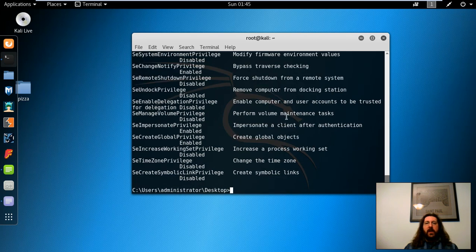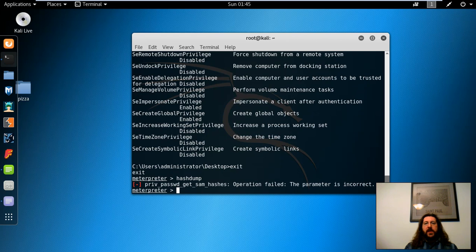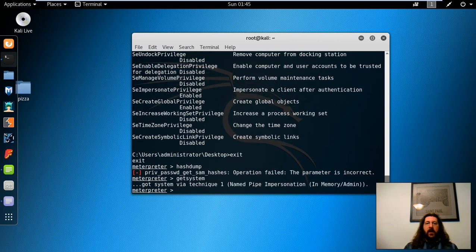Okay, so now let's try to actually dump the hashes from the domain because we'll need the Kerberos account's hash to be able to do our golden ticket attack. You can see we don't have sufficient privileges to be able to dump the hashes. So let's get system. And you can see that we successfully got system, so now we're logged into the server with system level access. I'll try to hash dump again.